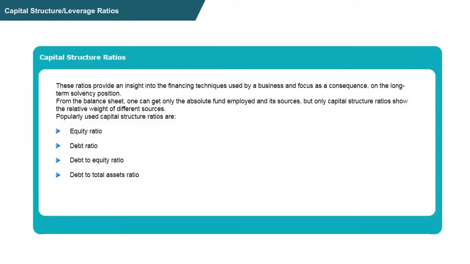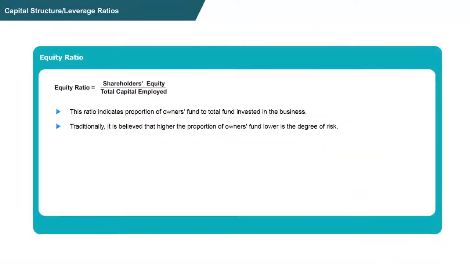The popularly used ratios are basically three. The first one is equity ratio, second is debt ratio, and third is debt to equity ratio. Let's see the formula of equity ratio. Equity ratio is shareholders' equity divided by total capital employed. This ratio indicates the proportion of owners' fund in the total fund invested in the business, that is, to what extent owners have contributed to the total funds involved in the business. Traditionally, it was believed that a higher proportion of owners' fund would lower the risk factor.